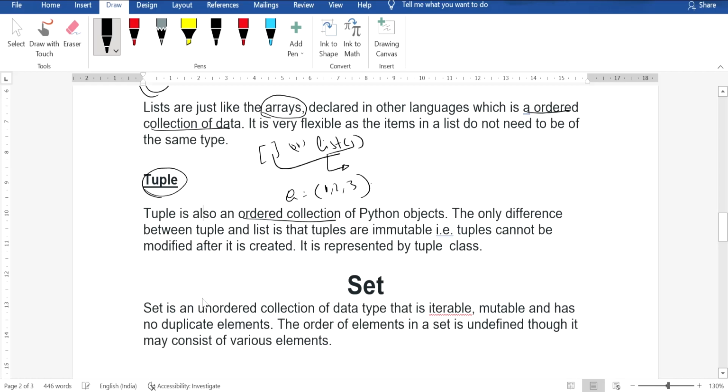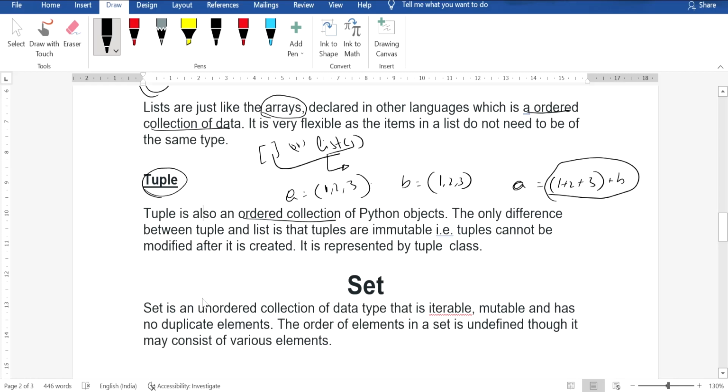Suppose we have another one. We cannot perform operations like this. Once a tuple is declared, it cannot be altered or changed, whereas lists are mutable in nature.